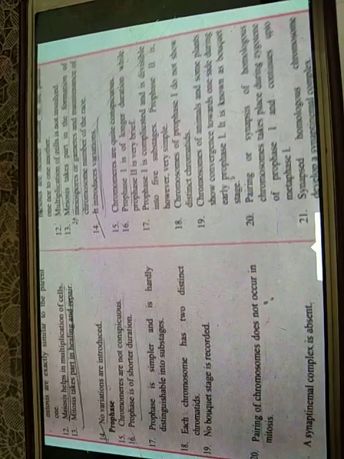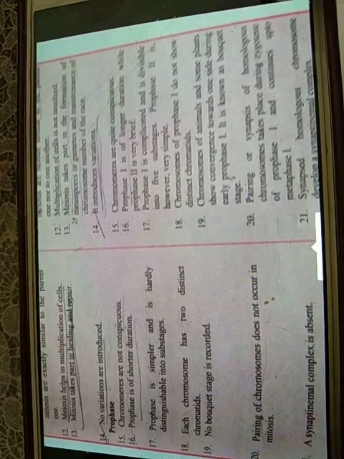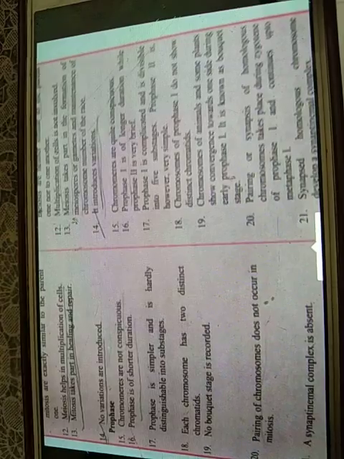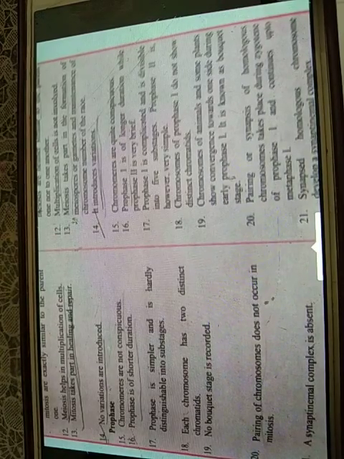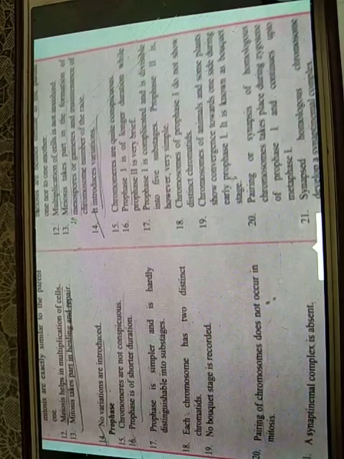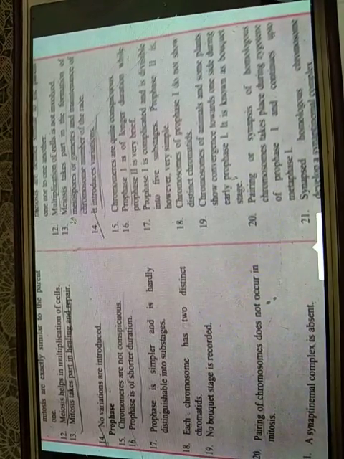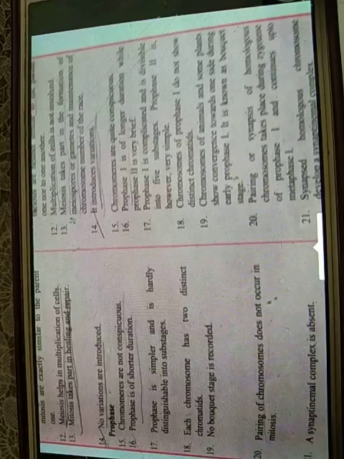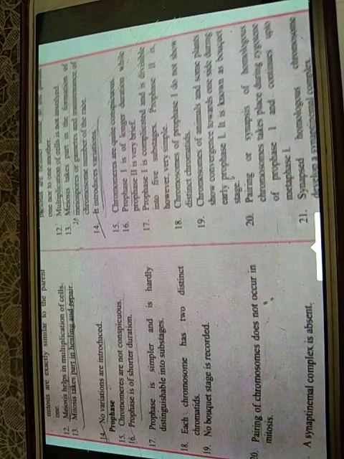So in the prophase of mitosis, chromosomes are not conspicuous. In meiosis, chromosomes are quite conspicuous. Prophase is of short duration in mitosis. Prophase 1 is of longer duration, while prophase 2 is very brief. The prophase of mitosis is simpler and hardly distinguishable into substages. Prophase 1 is complicated and divisible into 5 substages. Prophase 2 is, however, very simple.